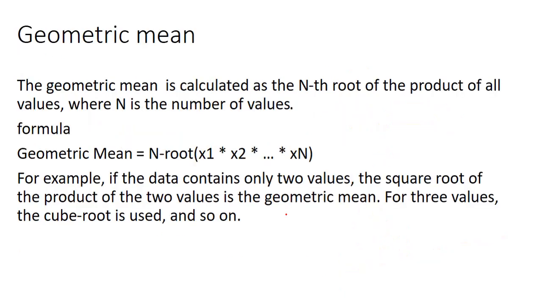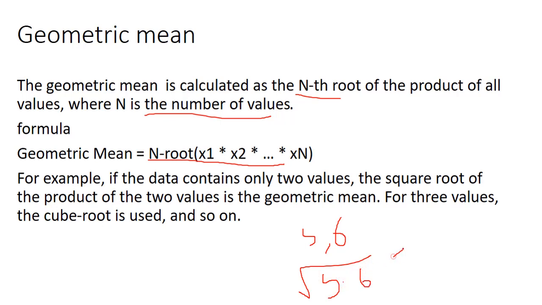Now we can see the meaning of geometric mean. The geometric mean is calculated as the nth root of the product of all values, where n is the number of values. This is the formula: nth root of x1 into x2 and so on. For example, I have 5 comma 6. Now the geometric mean is the square root of 5 multiplied by 6, equal to root 30. This is the meaning of geometric mean. We use this less. We use median and mode more, as they are most important.